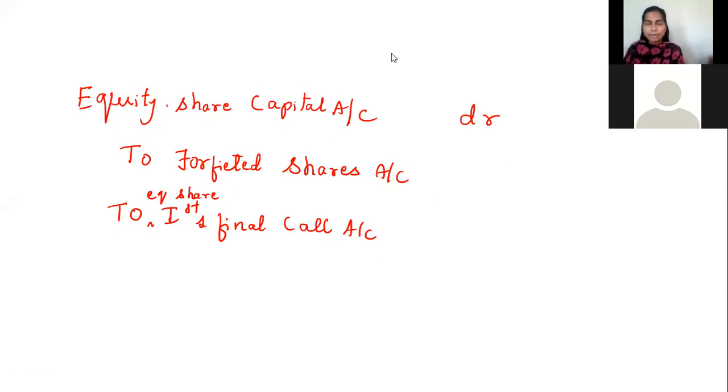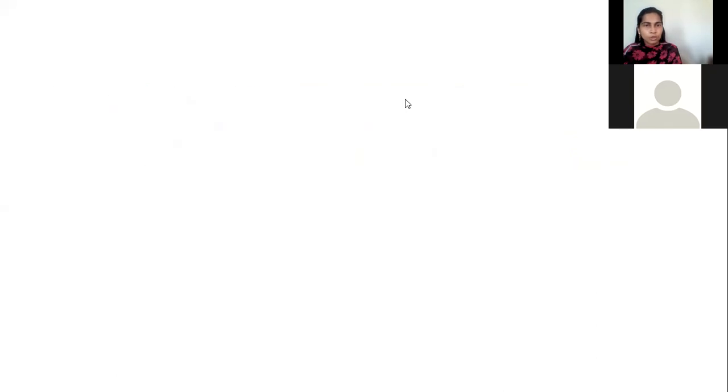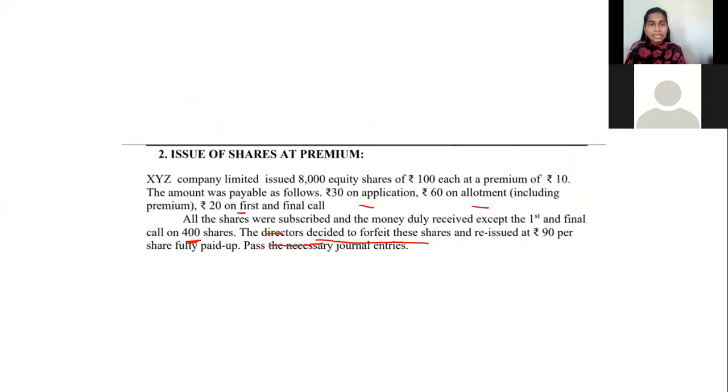How to write the amount? I'll write and show it here. So this was your LF, small, then amount, debit and credit you are writing. How to write the amount? It is very simple, students. Many students are getting confused. Do not get confused. In a very simple way, I will show you all. The question is, the directors decided to forfeit these shares. So you have to just concentrate on these 400 shares.